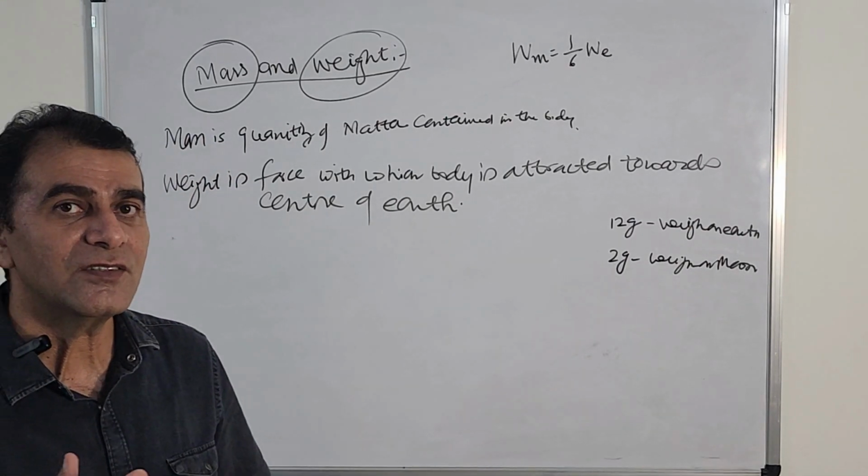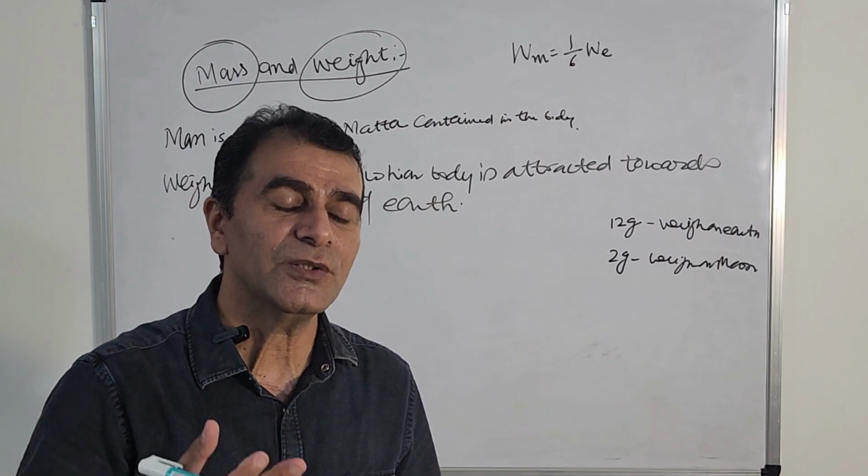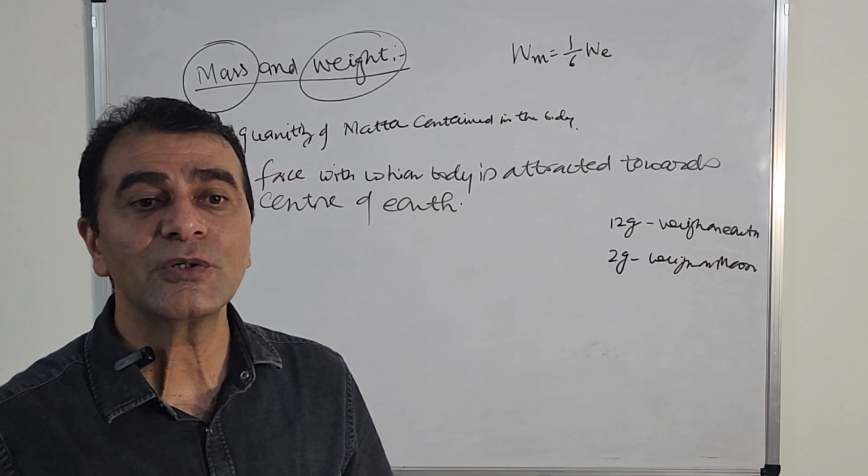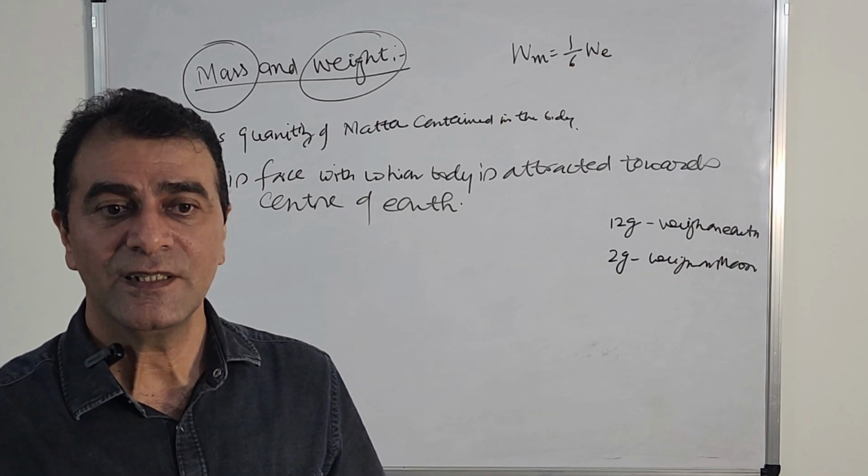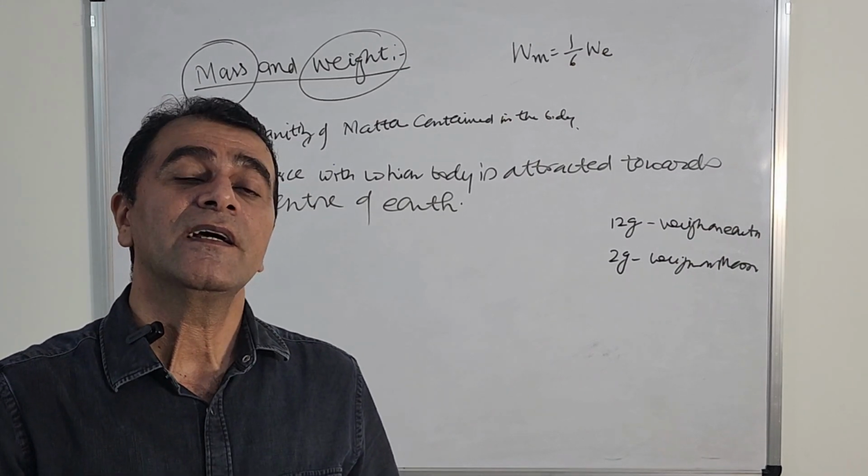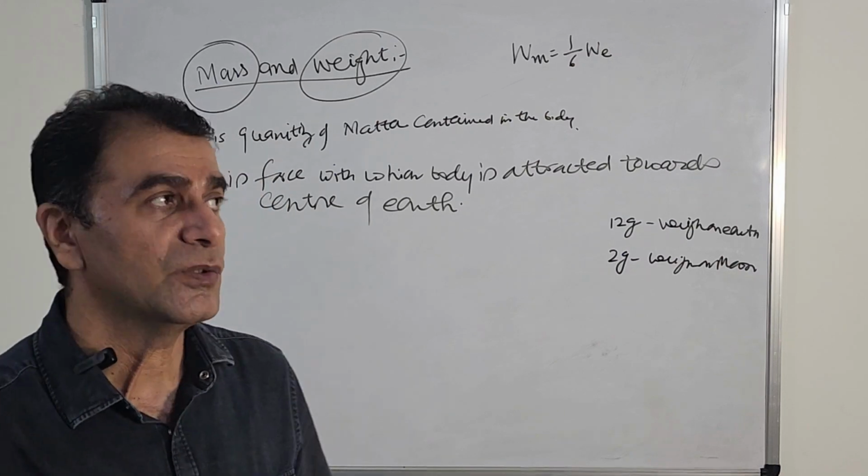Do you know where the weight is zero? Tell me. Weight is zero at the center of Earth. If you go to the center of Earth, acceleration due to gravity g is zero.